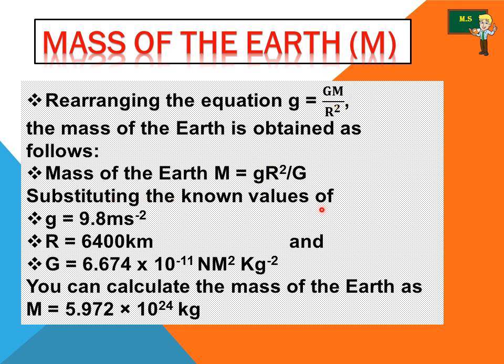Now substituting the known values: small g is 9.8 meter per second minus 2, the radius of the earth is 6400 kilometer, and the gravitational constant is 6.674 into 10 to the power minus 11 Newton meter square kilogram minus 2. If you calculate, you get the mass of the earth as 5.972 into 10 to the power 24 kg.